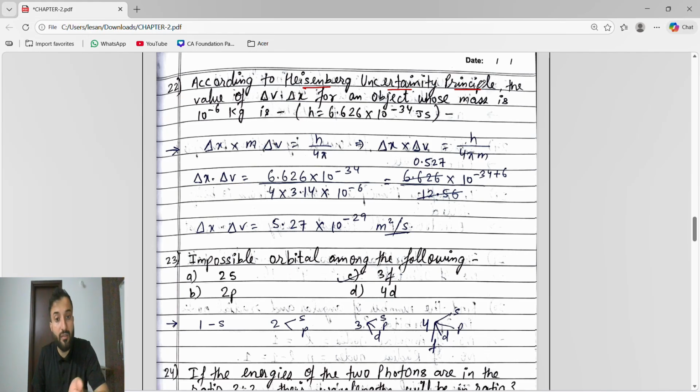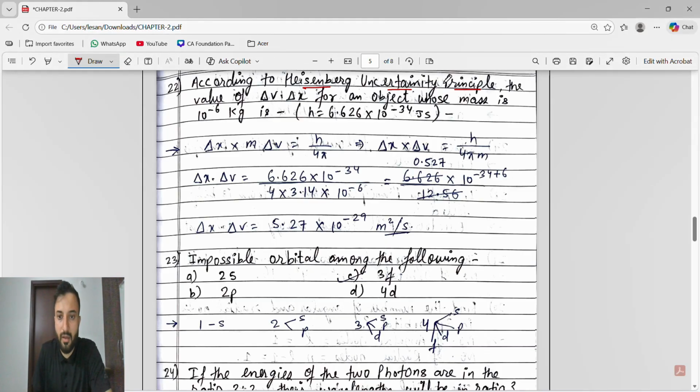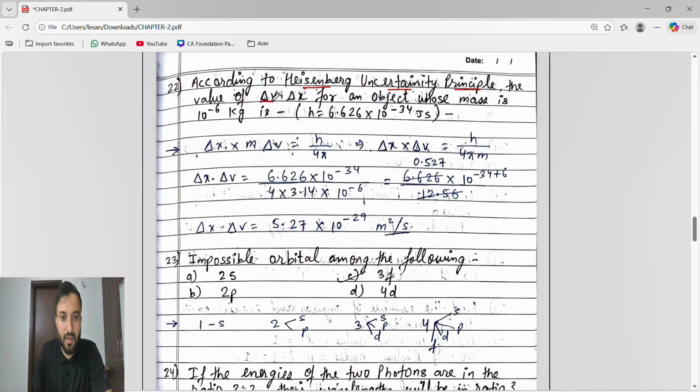We have to see what is given in the question and use the formula accordingly. Here delta x and delta v are given, so we use the second formula: delta x into m into delta v equals h by 4 pi. In the examination, don't get confused about which formula to use. Use only the formula whose values are given in the question.